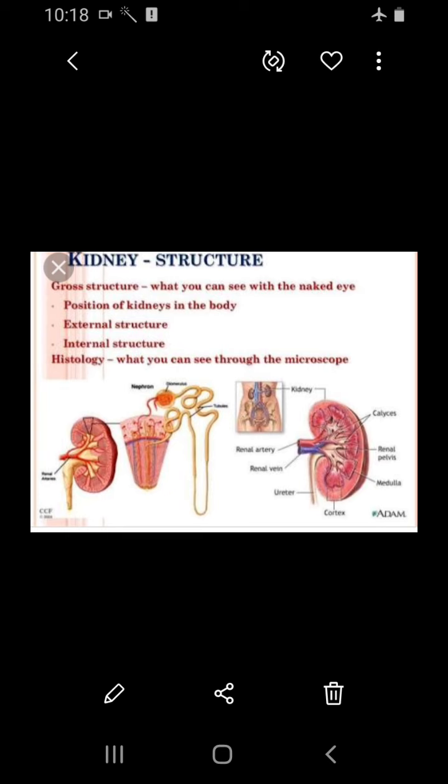The nitrogenous waste drains into the renal pelvis, which leads to the ureter and stores the urine in the urinary bladder. Then the urine is expelled out through the urethra. So that's all about the structure and functions of the nephron.